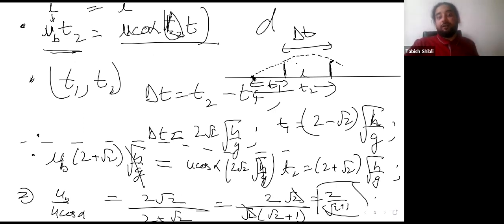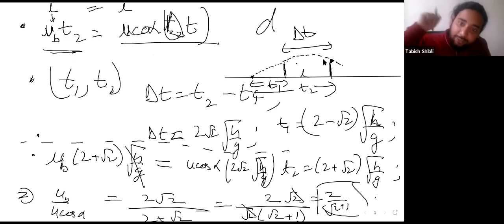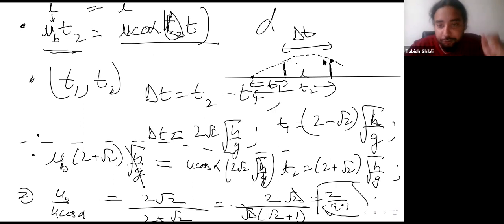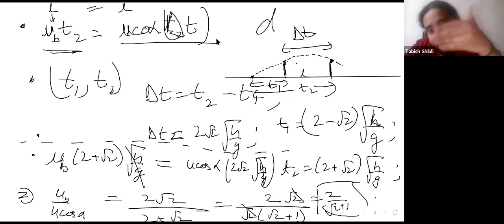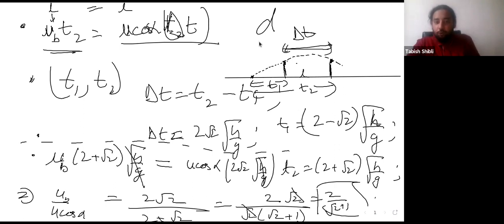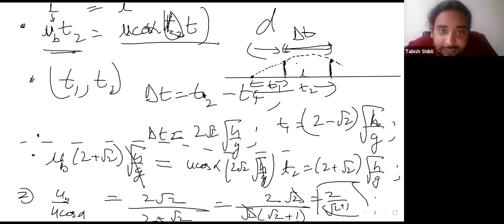To the second time, because the bird is starting at the moment when you're throwing the stone, right? So that's why it's just ub times t2, and the distance that the stone is traveling from here, your x component will just be u cos alpha, and the time it takes will just be the time from here to here, which is t2, the total time, minus t1, which is the time from here to here. So that's essentially what we're doing.